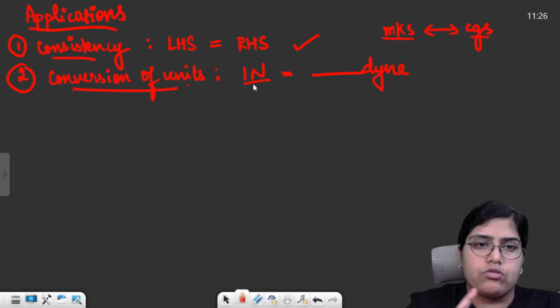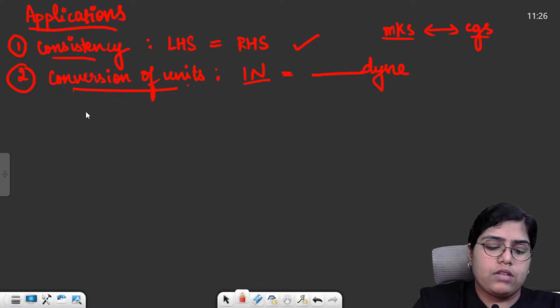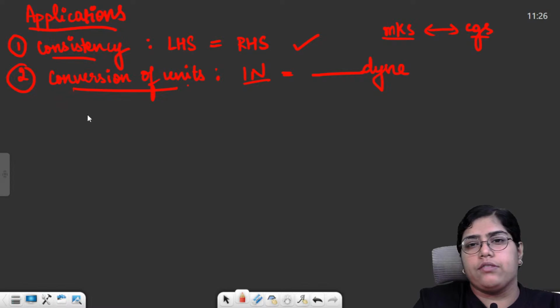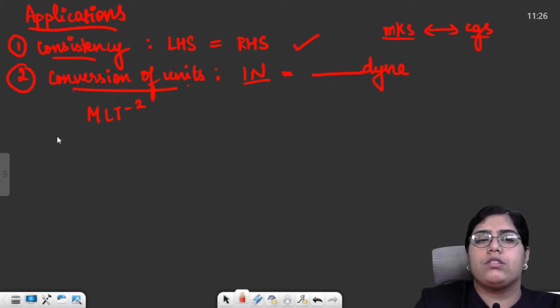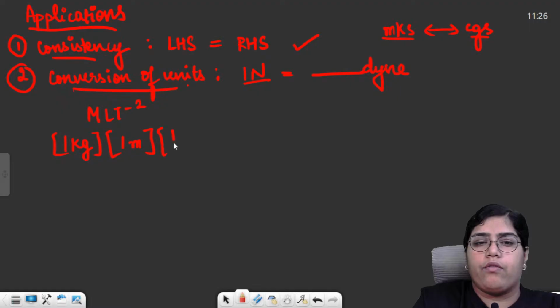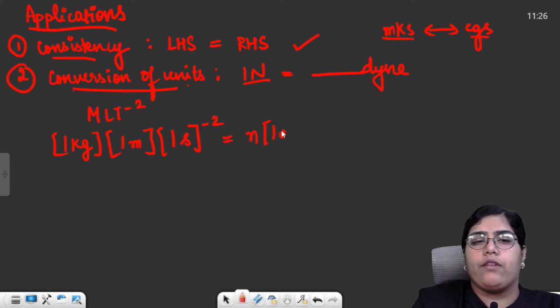Newton is the unit of force. So you can just simply use the dimensional formula. Force dimensional formula is mLT minus 2. So what you have to do is, you take mass. For Newton, mass will be in kg. Newton is the unit in MKS. 1 meter and 1 second minus 2. And then you have to convert it. For example, I say I get value n. In 1 gram, 1 centimeter and 1 second minus 2.